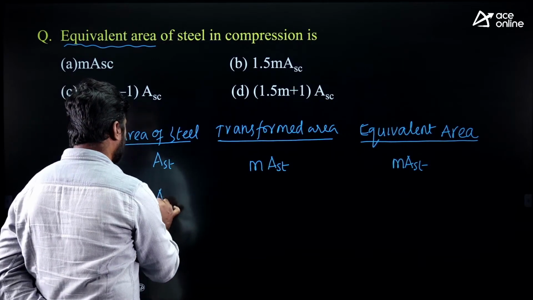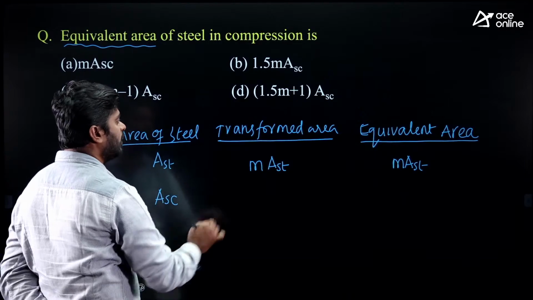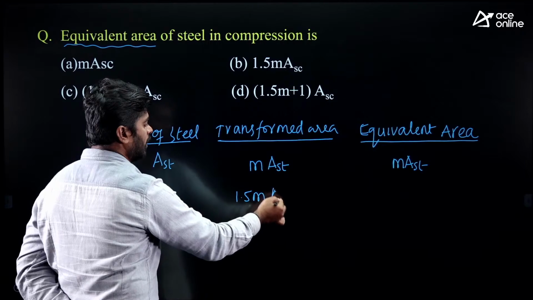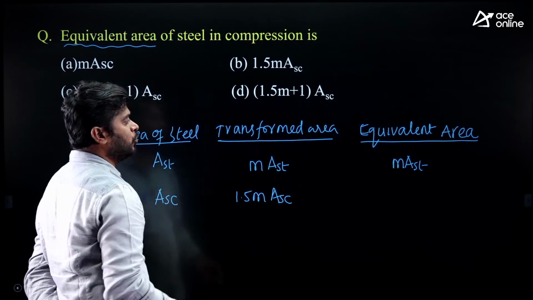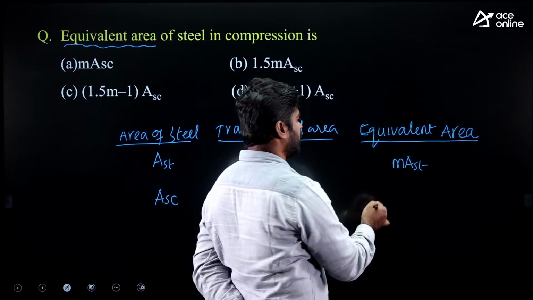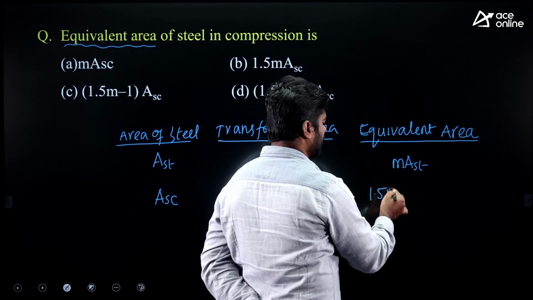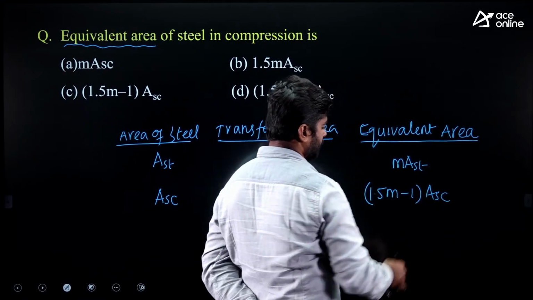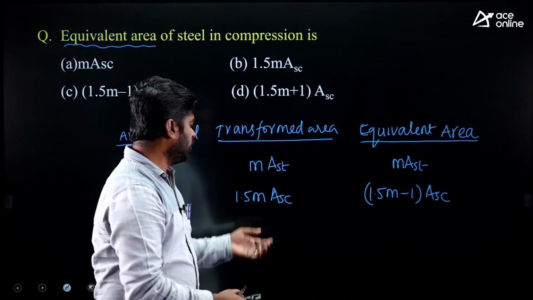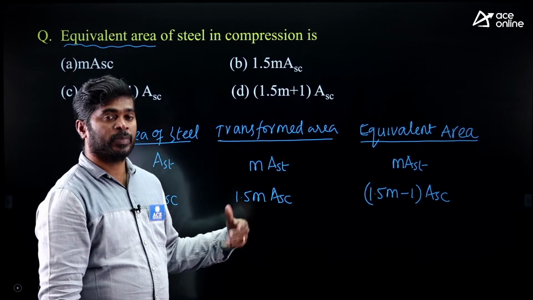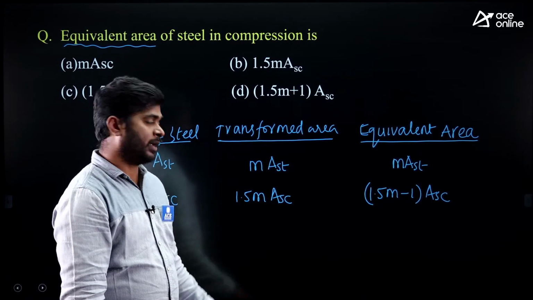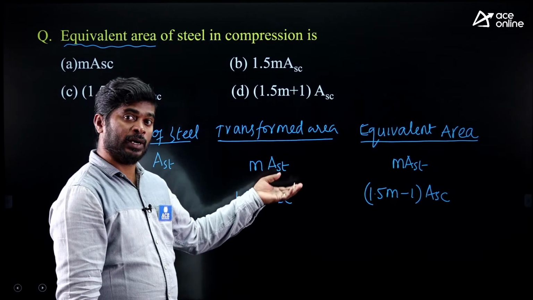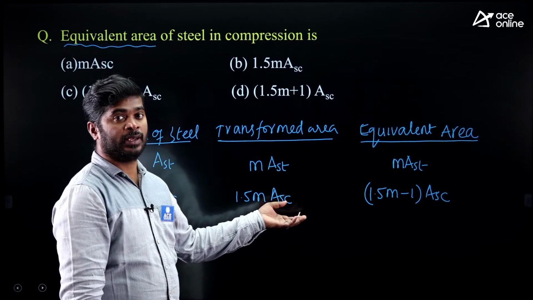For compression steel, area be the ASC. Transformed area means conversion from steel to concrete. Then what is the effective area? That is equivalent area for compression steel. 1.5 m minus 1 into ASC. How do you get this? Actually, you have taken steel outside and converted into concrete. You are getting 1.5 m into ASC. In compression zone, concrete is effective. We can't neglect the concrete.